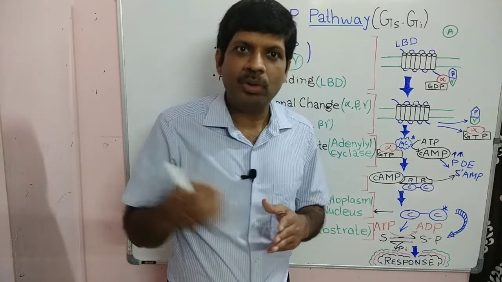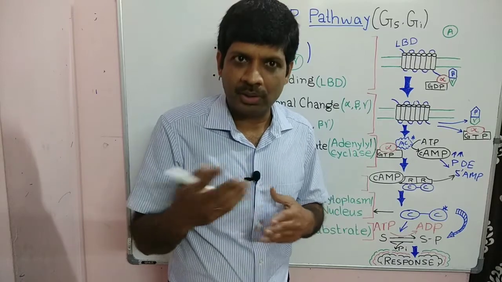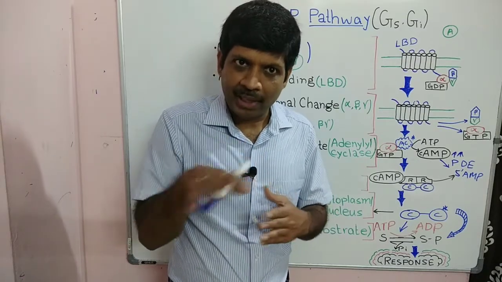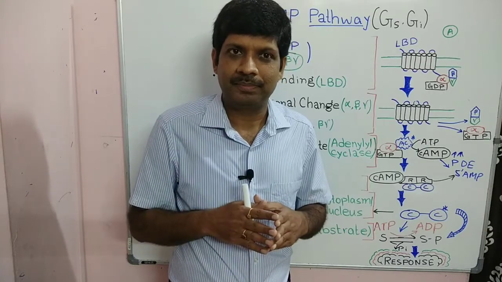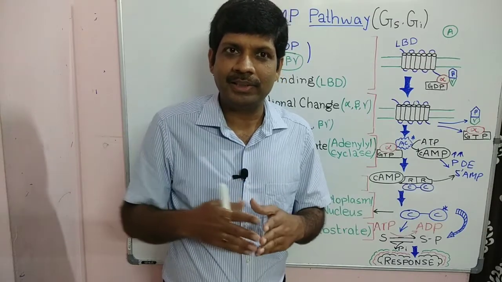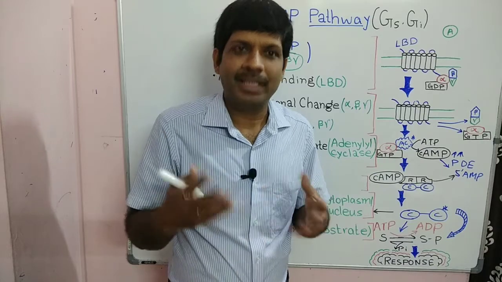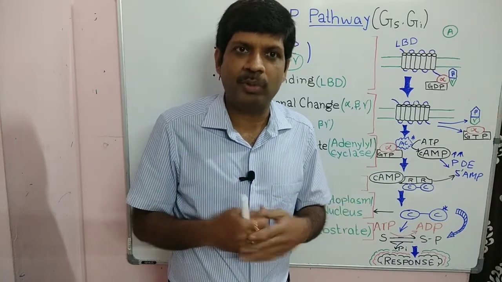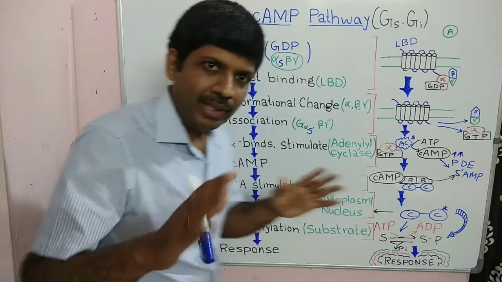So that train mode and the flight mode or the by road mode, when it goes, these are known as the second messenger system. And then finally it reaches the recipient, which is the effector organ or the target tissue, or it can be an enzyme or a protein. So roughly it is that.